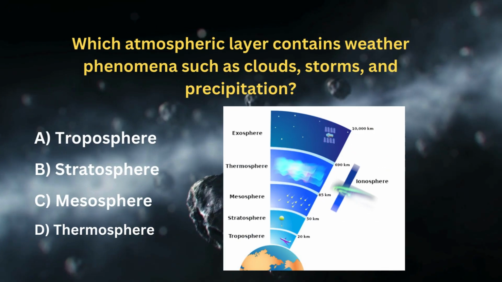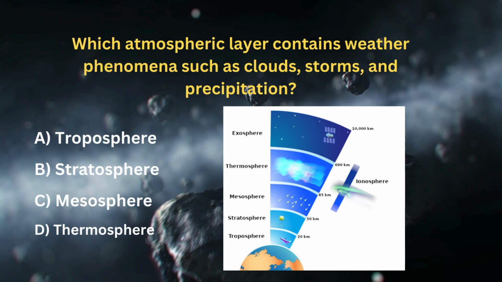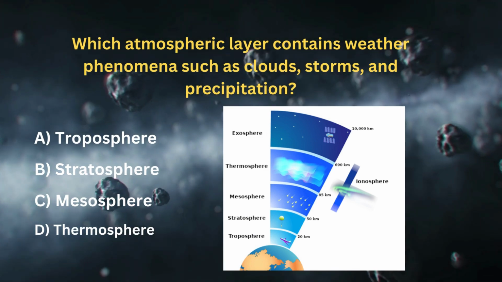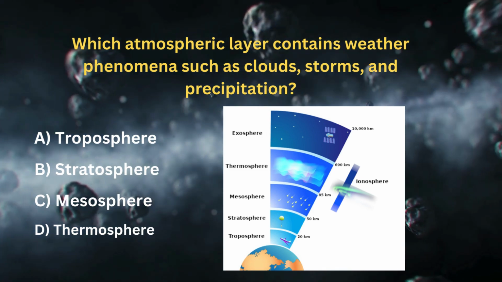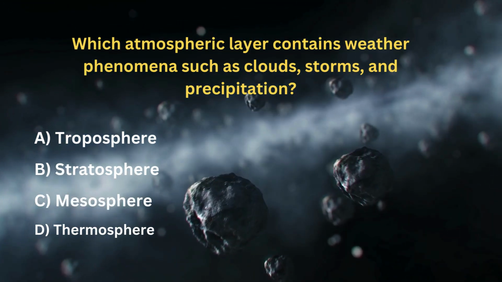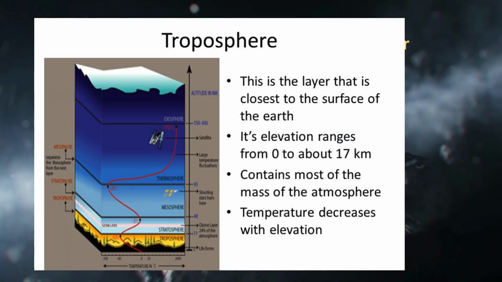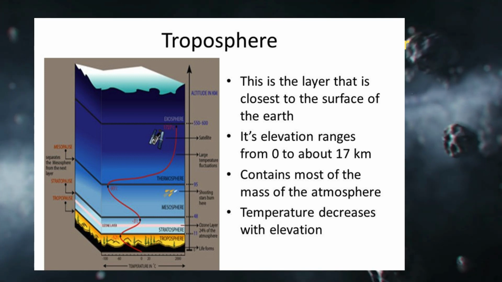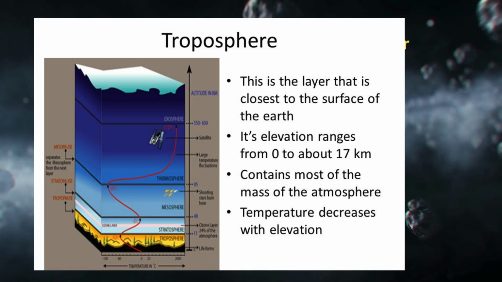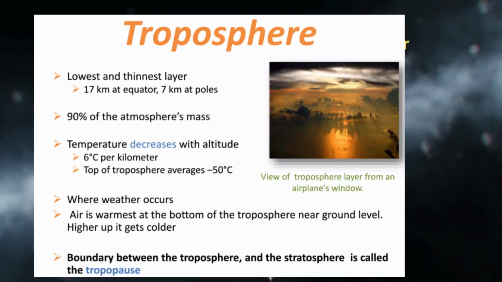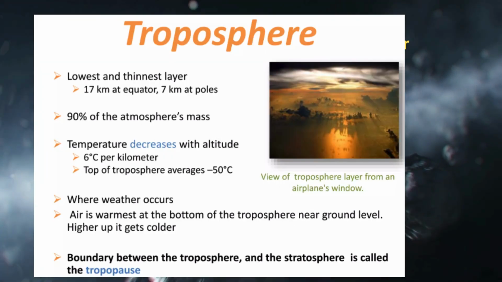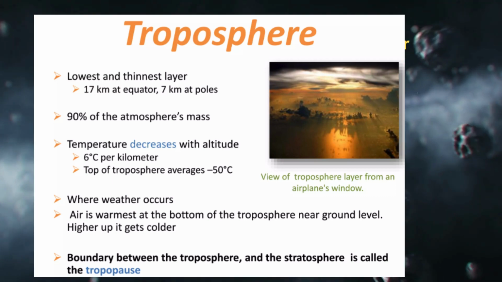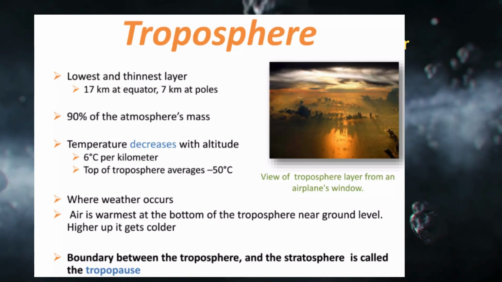Which atmospheric layer contains weather phenomena such as clouds, storms, and precipitation? A. Troposphere. B. Stratosphere. C. Mesosphere. D. Thermosphere. Answer: A. Troposphere. It is the lowermost layer of the atmosphere. The average height of the troposphere is 13 kilometers, and its temperature decreases with the increase in height. The troposphere is the atmospheric layer where nearly all weather events occur. Clouds, storms, and precipitation are characteristic of the troposphere due to its proximity to the Earth's surface.